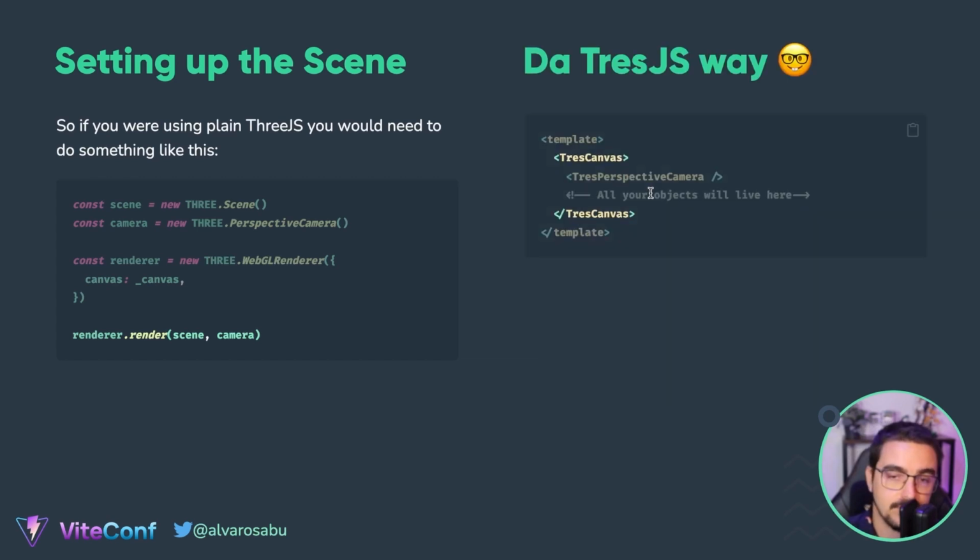In TresJS, it's way easier than that. You just put the Tres Canvas component and you put the perspective camera inside. It's better to be verbose and add the properties and arguments to the perspective camera that you want. But if you don't add a TresJS camera, TresJS is going to do it for you.